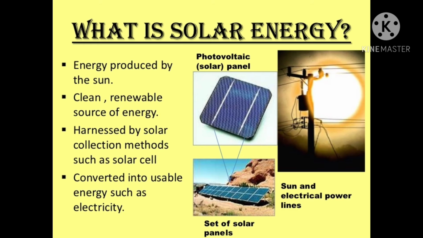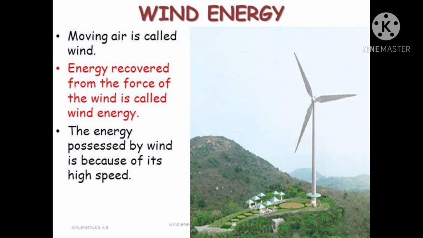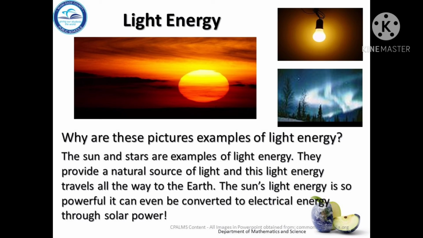Children, renewable means natural resources or sources of energy that are not depleted by use. Solar energy, geothermal energy and wind energy are sources of renewable energy. Next is light energy. Children, the sun and the stars are examples of light energy. This energy is very powerful, and besides that we get light energy from bulbs, candles and tube lights.